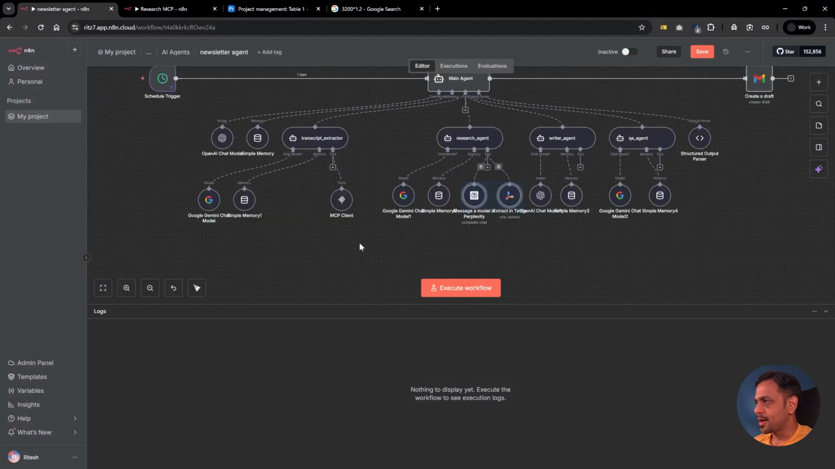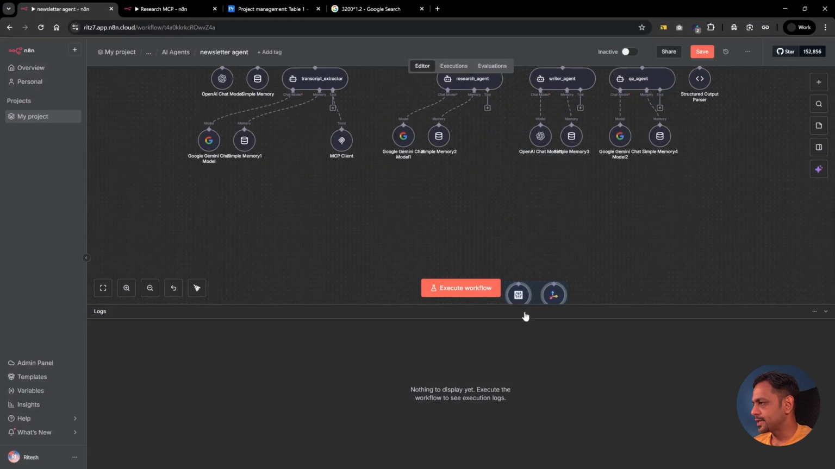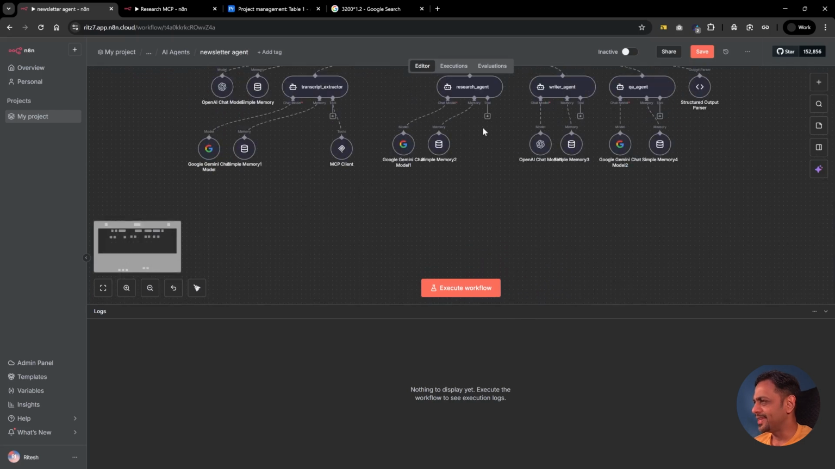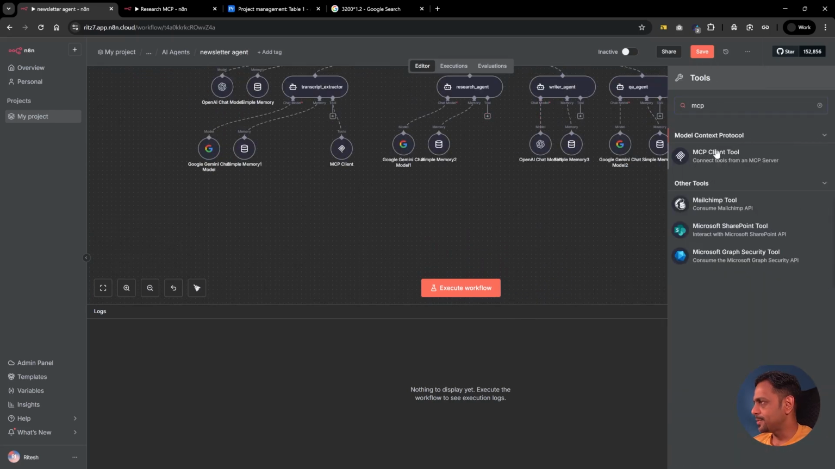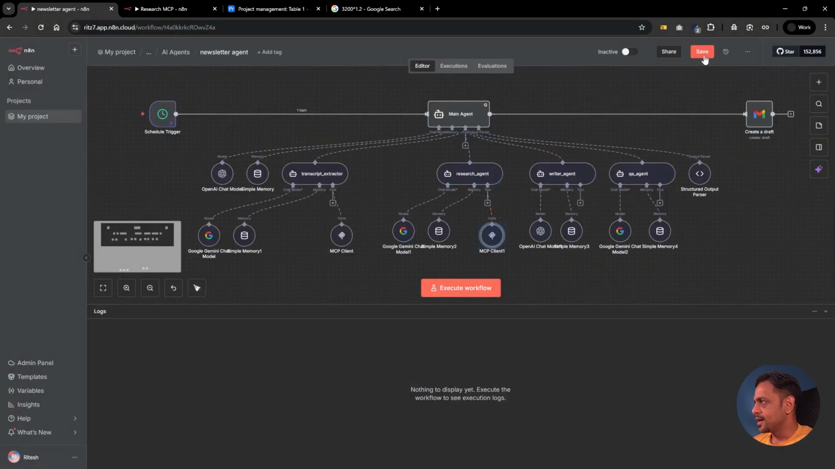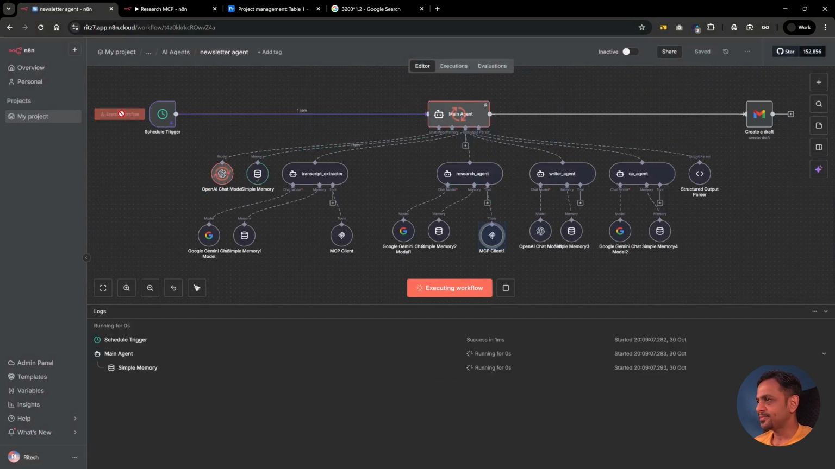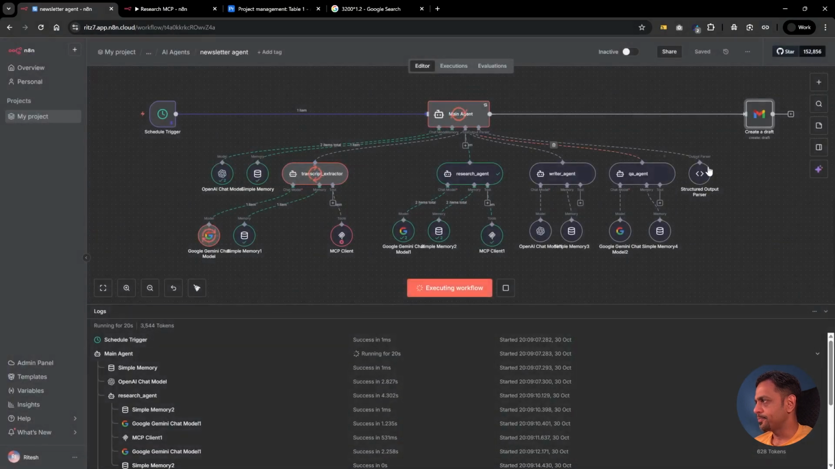So once that's done, come back here, disconnect these two tools, get it down. I mean, we can delete that. And let's call it MCP client 2. And let's add the URL that we've copied. Right? Click on save and click on execute workflow. So I'll just check which was the email that we used, support. Okay, so I'm going to open it up once it is ready.